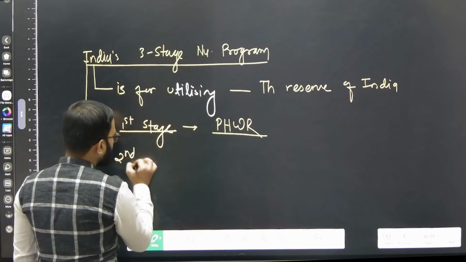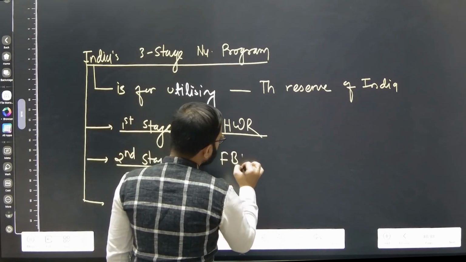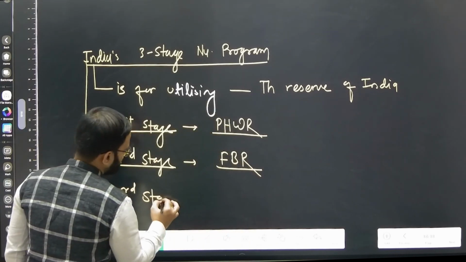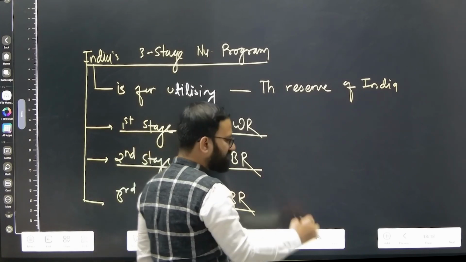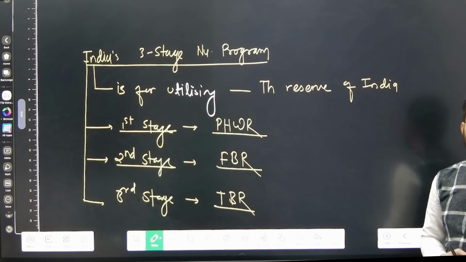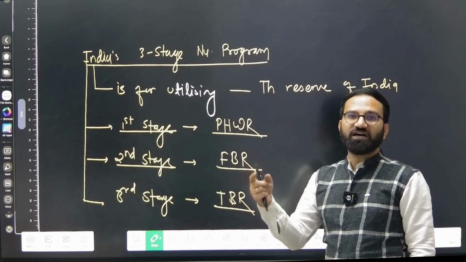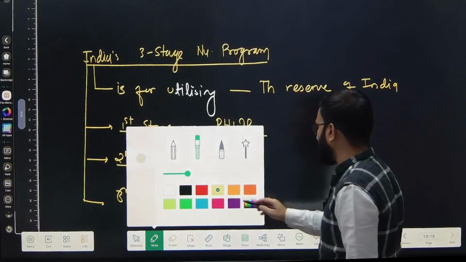The second stage is known as the fast breeder reactor, and the third stage is known as the thorium based reactor, or sometimes we call it the thermal breeder reactor. Okay, I told you in the third stage we will be utilizing our thorium reserve. So what are we doing in the first stage? In short, I am going to tell you right now.